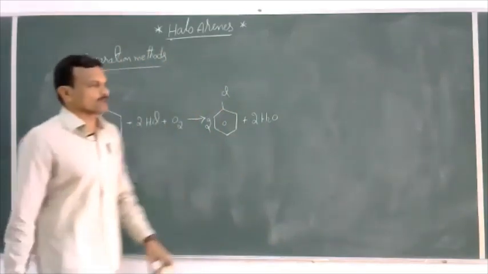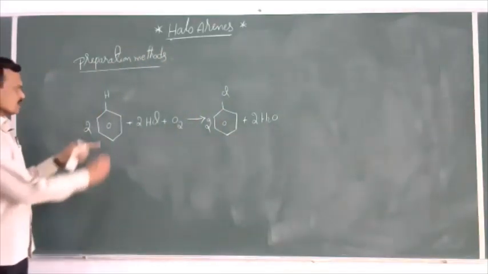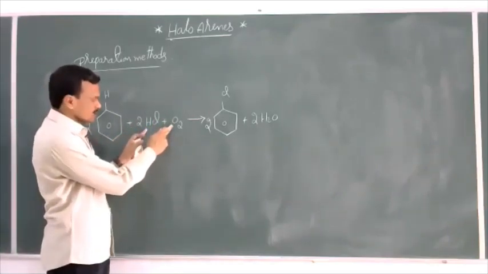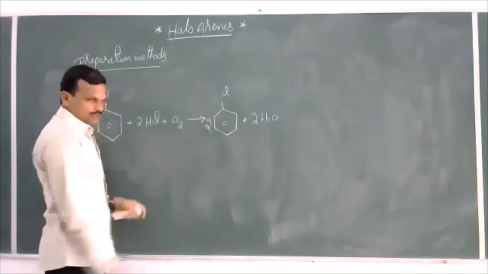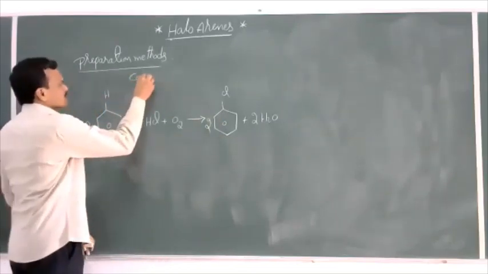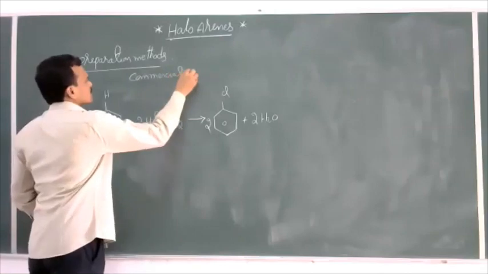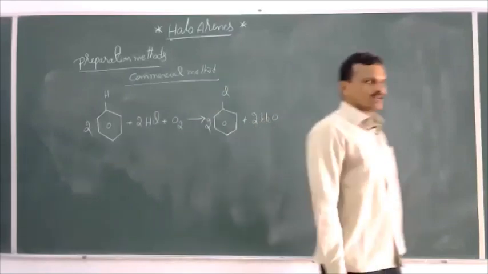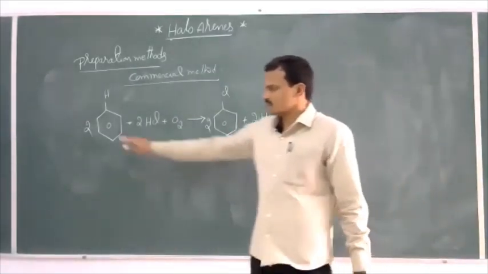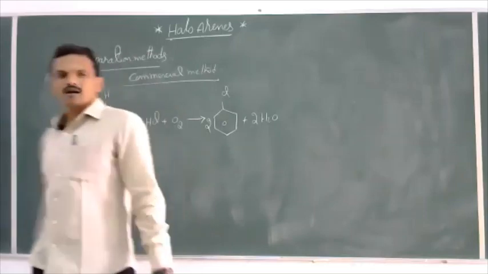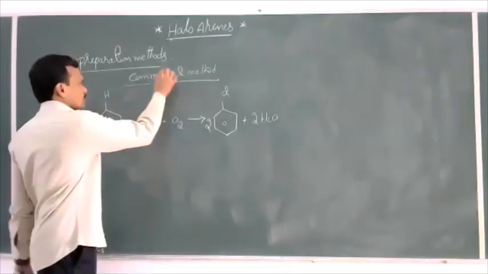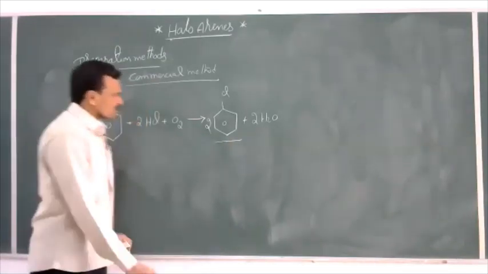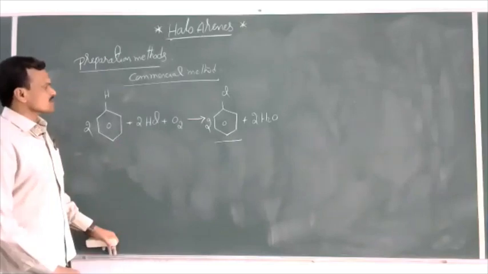Let us see one more method for the preparation of chlorobenzene. So when benzene is allowed to react with the mixture of hydrochloric acid and oxygen, then we can get chlorobenzene. And this is a commercial method. So commercially, chlorobenzene is prepared in large amounts by the chlorination of benzene with the mixture of HCl and oxygen. So by this method, we can produce chlorobenzene commercially.